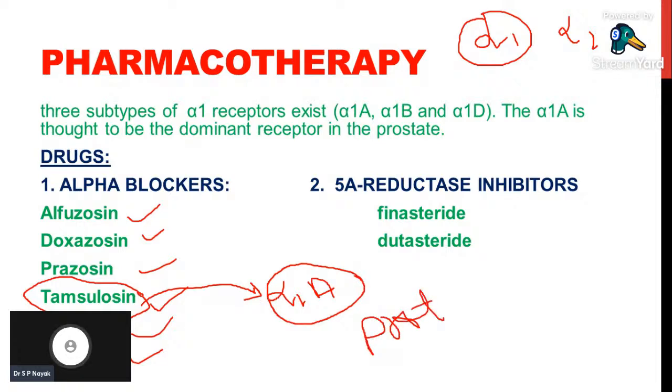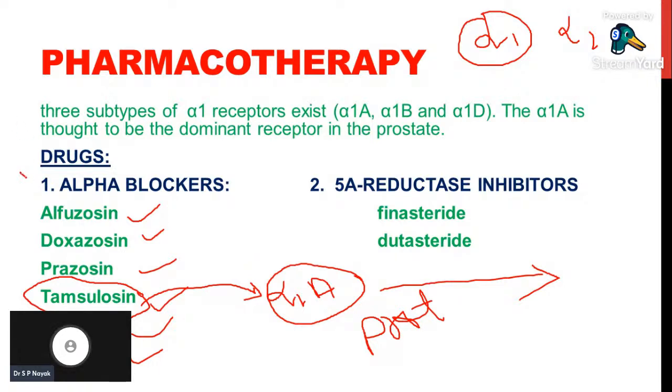So specifically, if we can block the alpha 1A receptor of the prostate gland, it will cause relaxation of prostatic smooth muscles or relaxation of urethral smooth muscles, and through that it will easily allow the urine to pass from the bladder into the urethra. So alpha 1 blockers are very commonly used for benign prostatic hyperplasia.